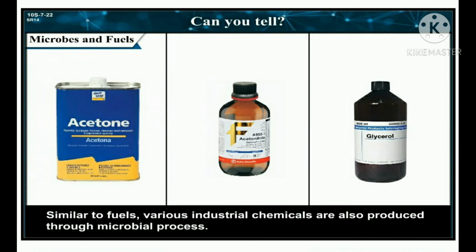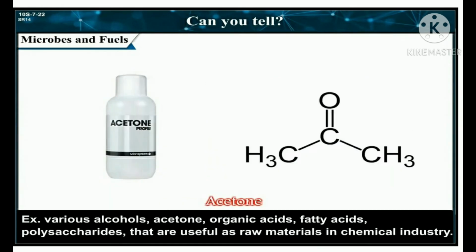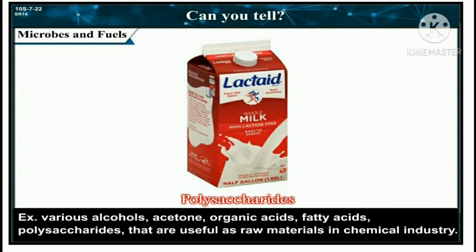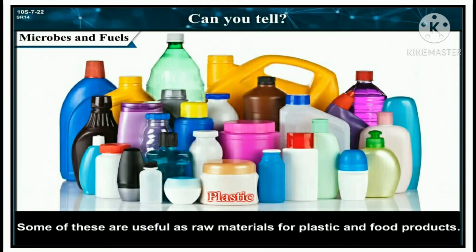Similar to fuels, various industrial chemicals are also produced through microbial processes. For example, various alcohols, acetone, organic acids, fatty acids, and polysaccharides that are useful as raw material in the chemical industry. Some of these are useful as raw material for plastic and food products.